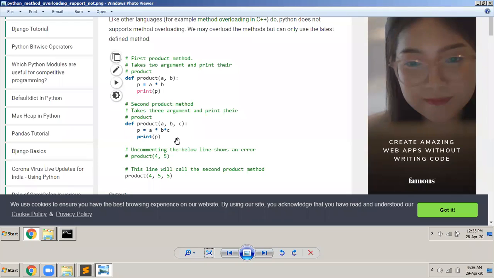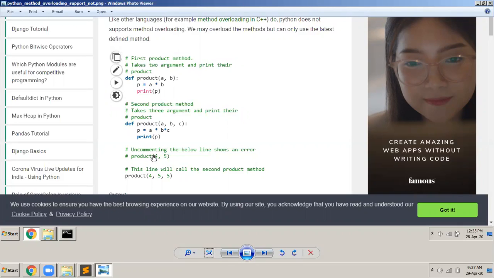Then in the same class I can have one more function. Define def product a b c, and now p is equal to a star b star c, print p. I can have these two types of functions, but when I call the function, I have to call it like this only, product 4 comma 5 comma 5, because the latest function that is declared will be effective. The previous one will not be. If you try to call the function like this, product 4 comma 5, it will give an error. You may think that product 4 comma 5 will call this function here, but it will not call that function.